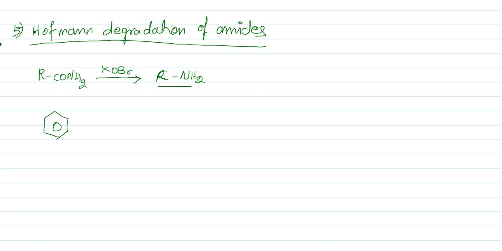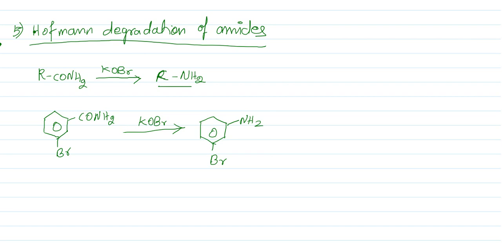If you take this compound CONH2 and treat it with KOBr, you get this compound as a product, CO will be removed and NH2 will be formed. This is called degradation, that means the product has one carbon less than the reactant.